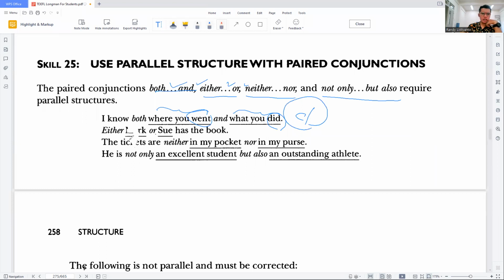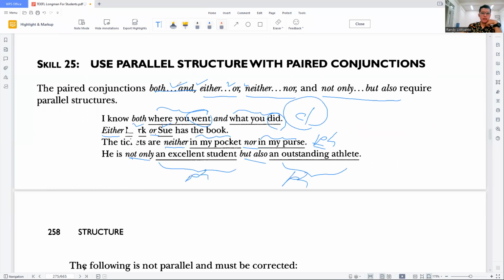And then either it has to be Eric or Sue has to book. Either is combined with or, we combine Eric and Sue. Both of them are nouns. And then the third one, the tickets are neither in my pocket nor in my purse. In my pocket and in my purse here, we categorize as phrases. And then not only, but also: he is not only an excellent student, but also an outstanding athlete. Both of them are considered phrases.